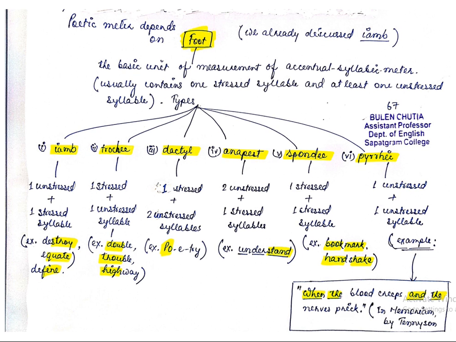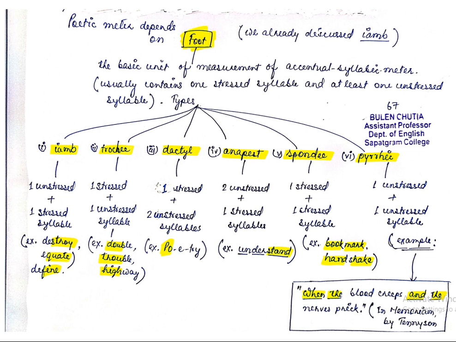Okay, trochee. The second type of foot is trochee. One stressed syllable plus one unstressed syllable. It is completely opposite to the iamb. In iamb, we could see that one unstressed syllable is in the first position and then the stressed syllable. In trochee, it is quite opposite. For example, double, trouble, highway.